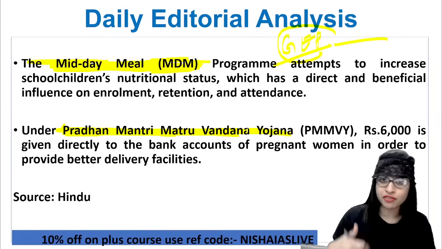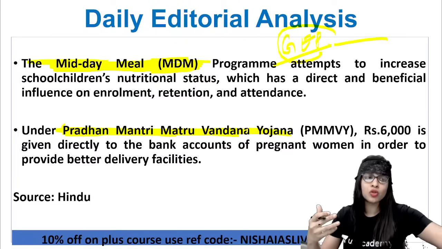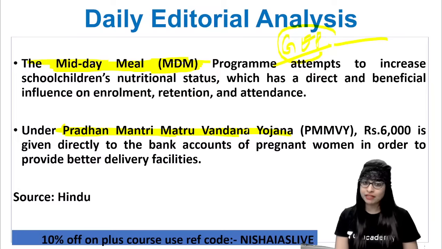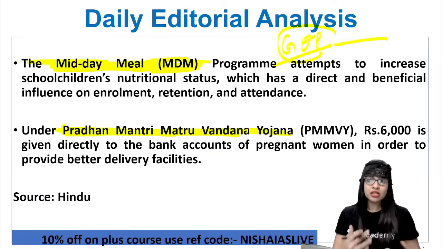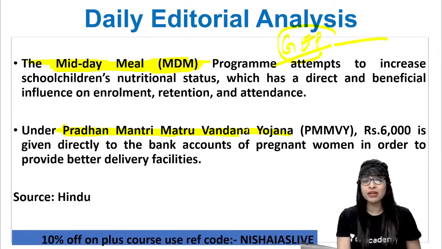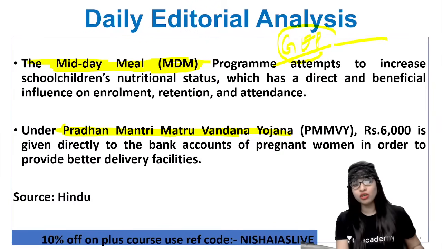See, the lifestyle has changed, the fooding has changed, the climate has changed. So we need to get ourselves accustomed to these practices, due to which the government is saying that pregnant women have to be motivated to give birth in hospitals, that is, institutional delivery. So for that, we're encouraging them. It's a DBT, direct benefit transfer, where 6,000 will be given to the bank accounts of all these pregnant women. So they're motivated, or getting an incentive, to go for a proper delivery facility. Clear? That is beneficial for the mother as well as the upcoming child. Clear?